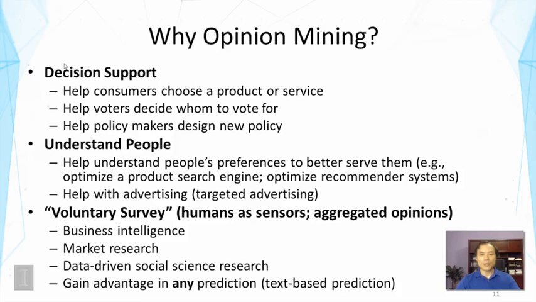For example, we can study the behavior of people on social media or on social networks. And these can be regarded as a voluntary survey done by those people. In general, we can gain a lot of advantage in any prediction task because we can leverage the text data as extra data about any problem, and so we can use text-based prediction techniques to help make predictions or improve the accuracy of prediction.